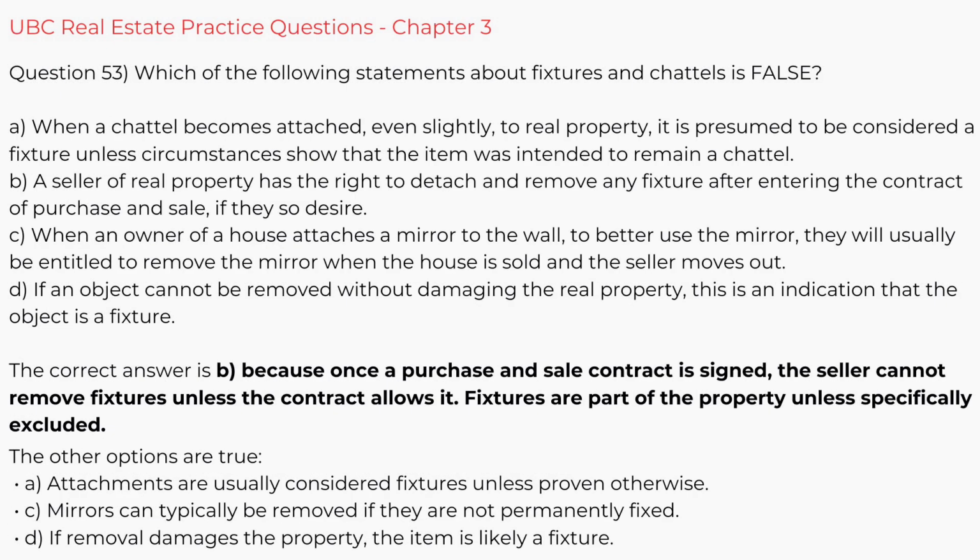Question 54. Geeta was out walking and saw a for sale sign on the lawn of a house called Green Acres. She decided to ask the owners about the price of the property. Unknown to Geeta, the owners of Green Acres were away on a long vacation in Jamaica. As Geeta was walking across the lawn of Green Acres, a long branch from an old tree that grew in a neighboring yard fell down and hit her. As a result, Geeta broke her leg and could not return to work for 2 months. Which of the following statements is true?